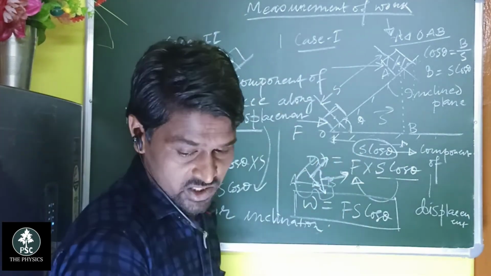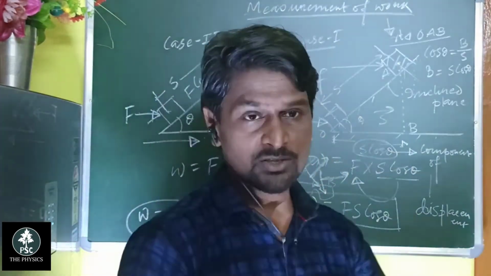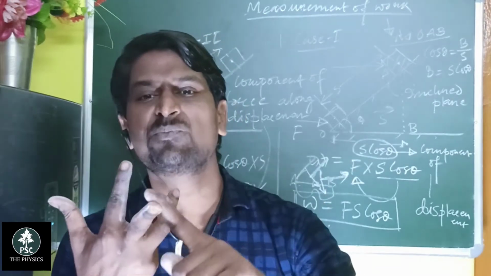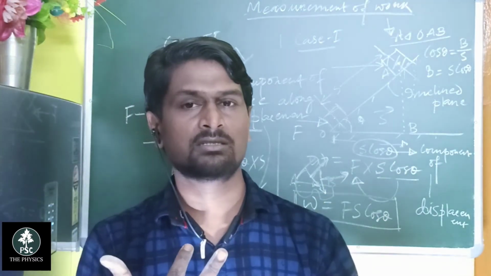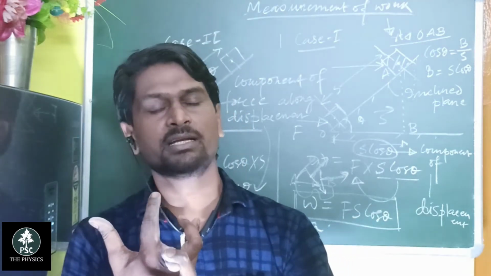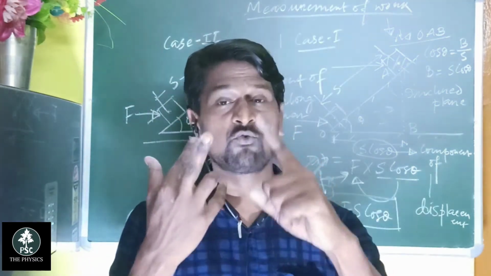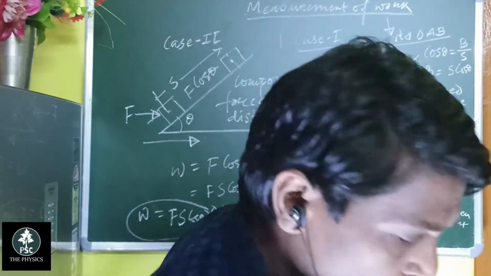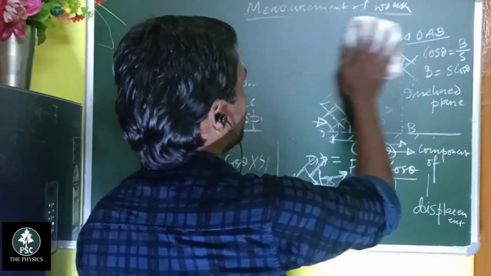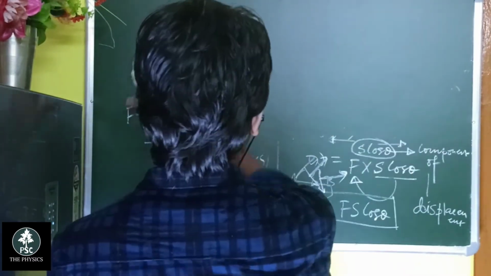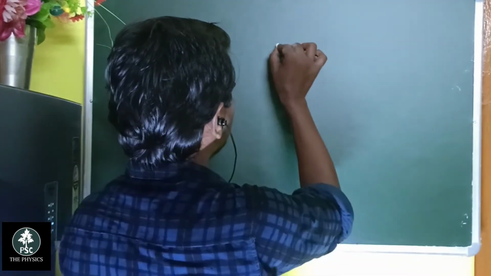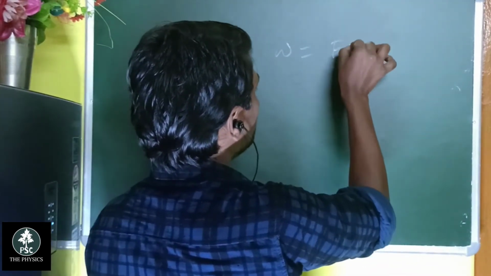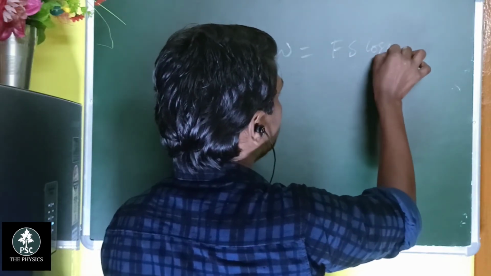So in this particular chapter, there are three quantities: work done, the force and the displacement. Work is a scalar, the force is a vector, and the displacement is a vector quantity. When we take the product of these, the equation is work equal to F s cos theta.